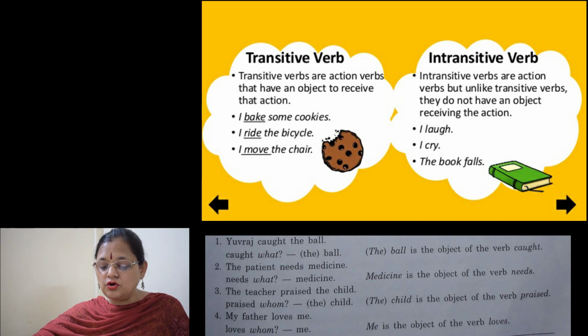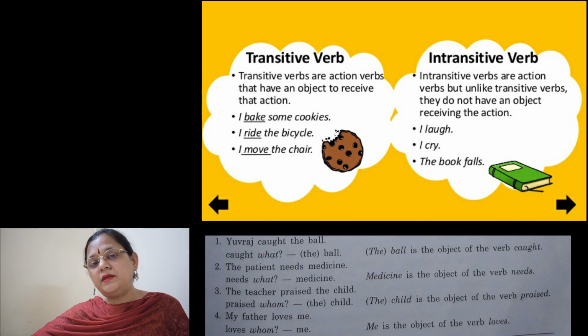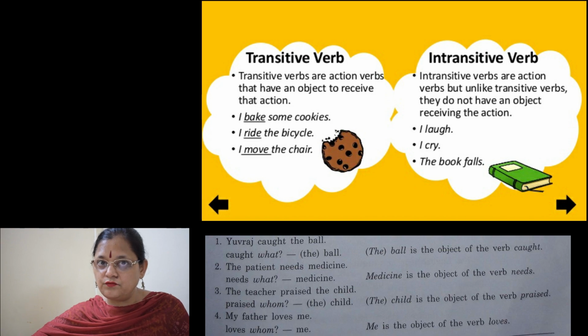Child is there, so child is the object, so it is a transitive verb. My father loves me. Here, what is the verb? Loves. Loves whom? You will get the answer, me. So me is the object. All these sentences have transitive verbs.